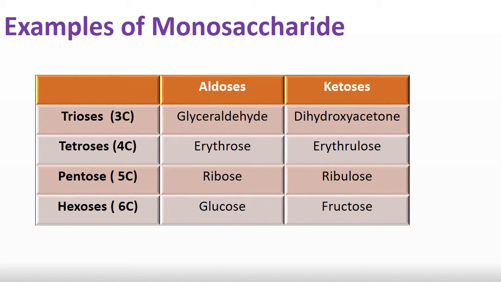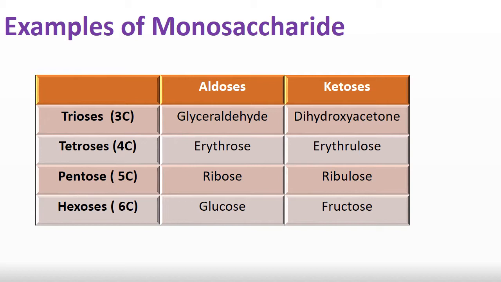Pentoses: in aldoses ribose and in ketoses ribulose. Hexoses: in aldoses glucose and in ketoses fructose. These are the comparative examples of monosaccharides.